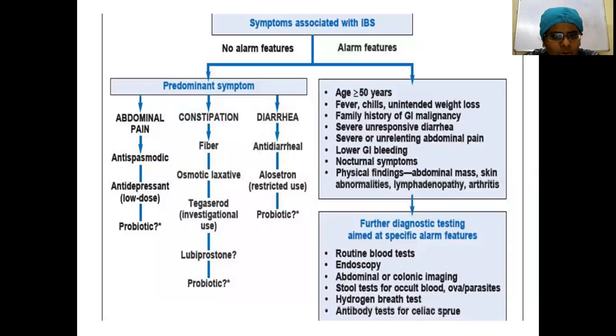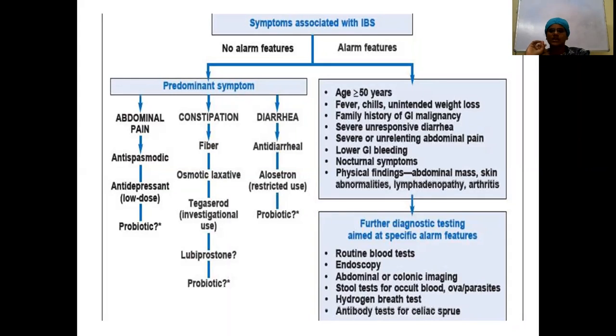In this chart, I want you to concentrate on those which are put in the box. Age greater than 50 years. Usually the diagnosis will be below 45 years; the age of diagnosis will be 20 to 40. What are the alarming features? Elderly person. If there is the presence of any chills, these are all red flag signs.